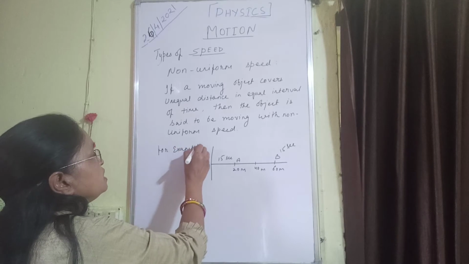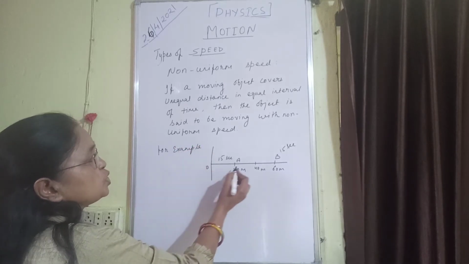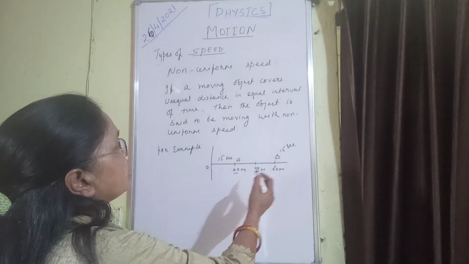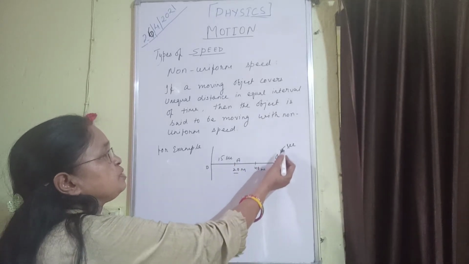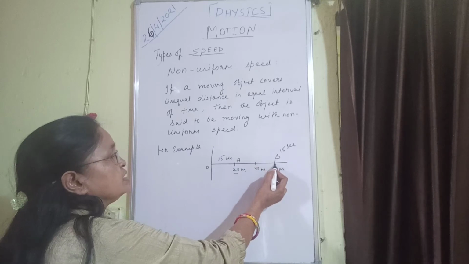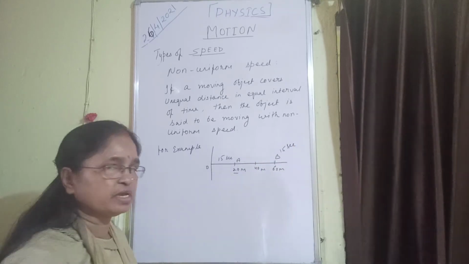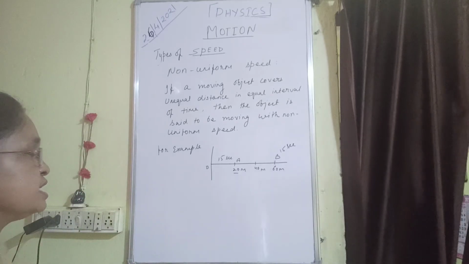For example, here I am showing you this. From origin to point A, the body covers 20 meter in 15 seconds, and again from A to B, it takes another 15 seconds. So for this, let us calculate.